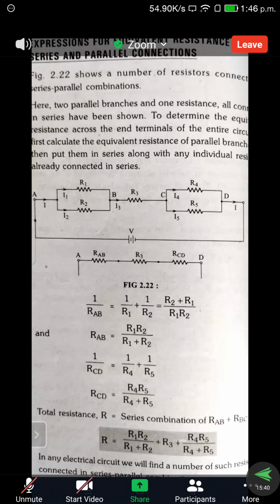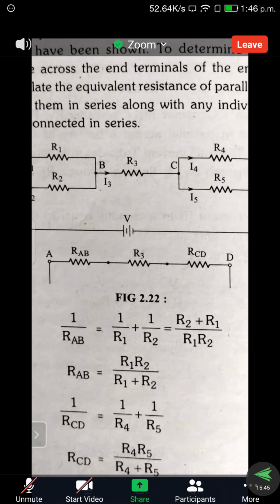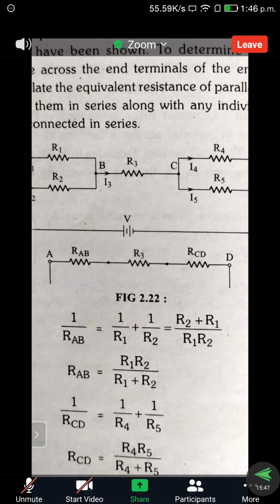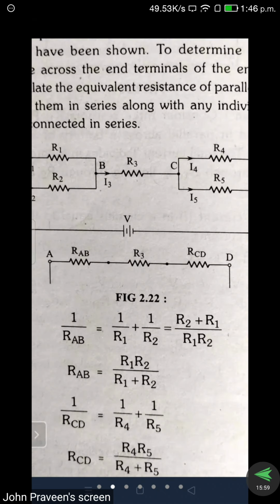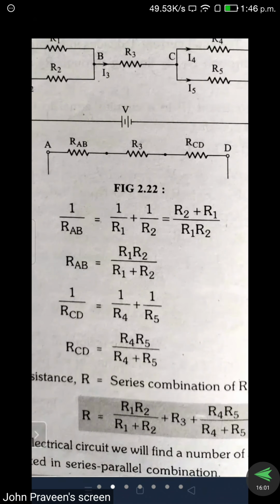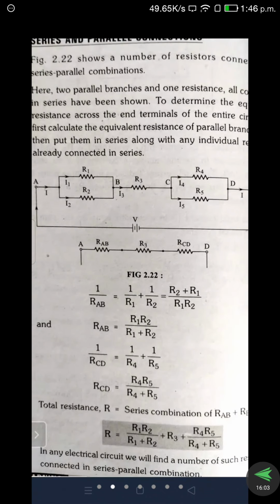If you redraw the circuit, we get it like this. In between A and B, the resistance RAB. In between B and C, the R3 resistor. In between C and D, the equivalent resistance RCD will be present. Therefore, the total resistance in the circuit is R equals RAB plus R3 plus RCD.